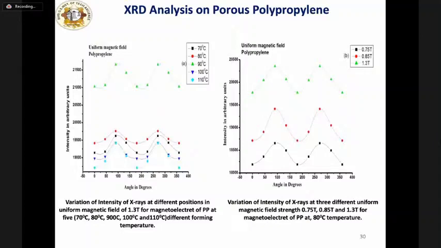In the diffraction pattern observed with X-rays parallel to the field, the direction shows little variation in intensity over the equatorial position. So we can say that the X-ray diffraction studies on porous polypropylene magnetoelectrets prepared with different polarizing temperatures and a fixed magnetic field show a varying preferred orientation at 0.74 Tesla. Here we can say two maxima were obtained in the direction perpendicular to the magnetic field for polarizing temperatures 70, 80, and 100, as shown in this figure.